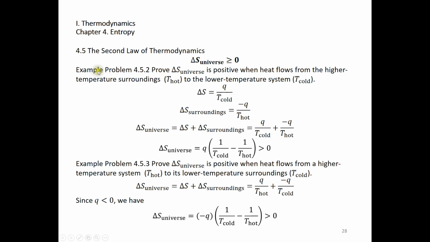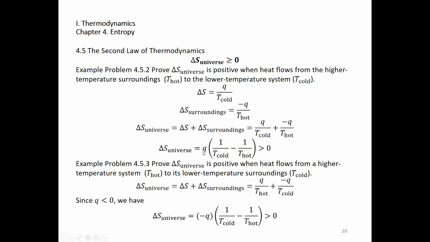Now let's look at example problem 4.5.2. Let's prove delta S universe is positive when heat flows from the higher temperature surroundings to the lower temperature system. So heat flows into the system, Q is positive, and delta S of the system is Q over T cold. This is the temperature of the system. Now let's look at the surroundings. It's negative Q over T hot. Delta S universe is the sum of delta S of the system and delta S of the surroundings. So we need to add this up, and Q is the common factor. Really, it's just 1 over T cold minus 1 over T hot, multiplied by Q.